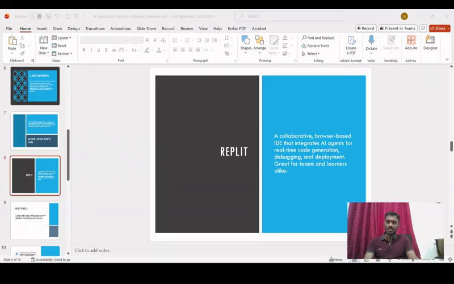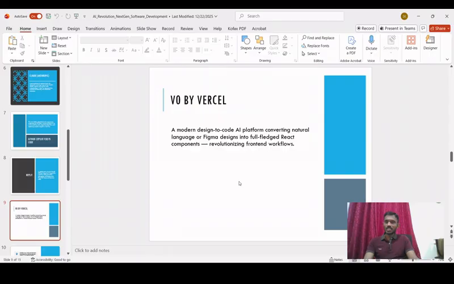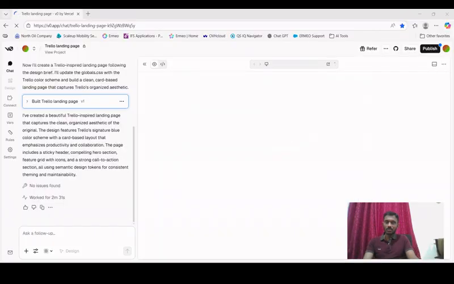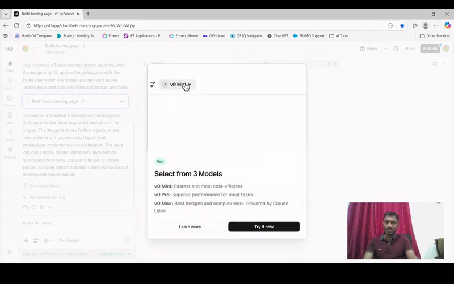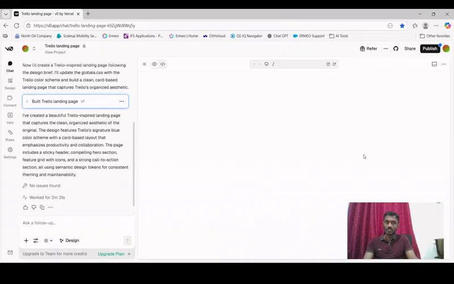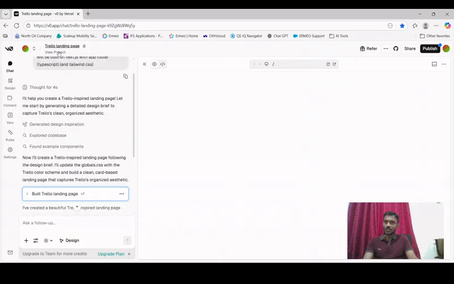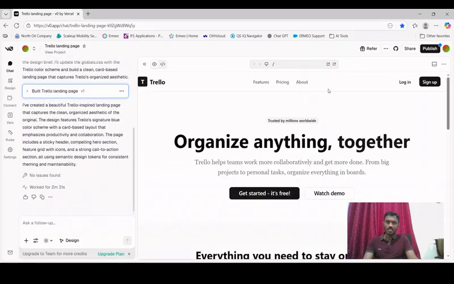The next IDE that we are going to focus on will be v0 by Vercel, right? This is another awesome IDE which many people use to do AI-based development. So let's have a look at the v0 IDE also. This is the AI code chatbot, which is v0 by Vercel. This is another beautiful IDE which can also be used to prepare applications. As you see here, I prepared a landing page for Trello using this v0, right? And here we have the output that you can see directly in the web link itself.